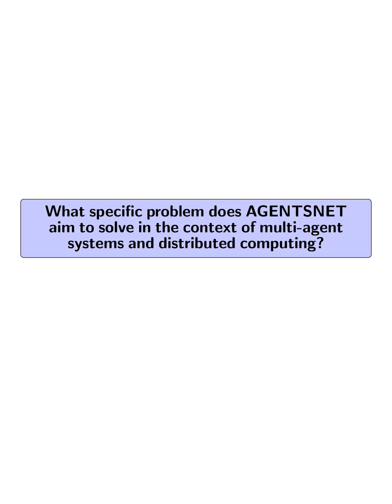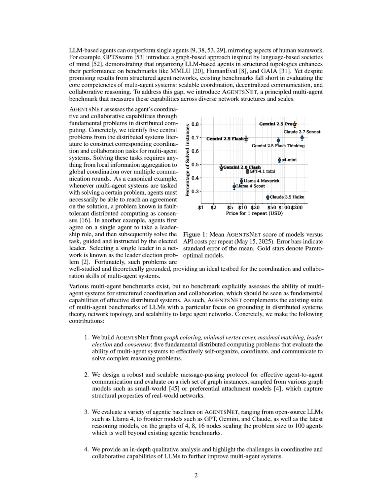What specific problem does AGENTSNET aim to solve in the context of multi-agent systems and distributed computing? AGENTSNET aims to address the gap in evaluating the core competencies of multi-agent systems, specifically focusing on scalable coordination, decentralized communication, and collaborative reasoning. It introduces a principled benchmark that measures these capabilities through 5 fundamental problems from distributed computing: graph coloring, minimal vertex cover, maximal matching, leader election, and consensus.